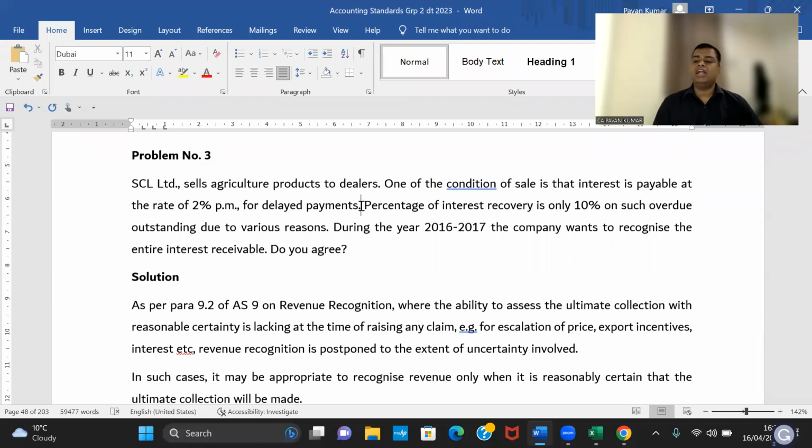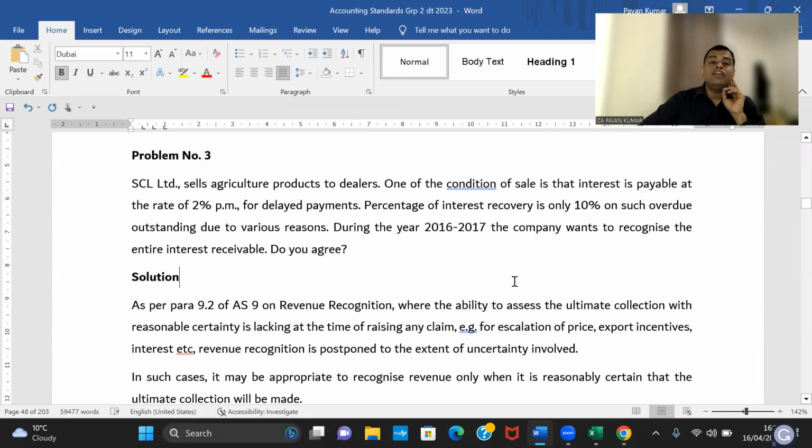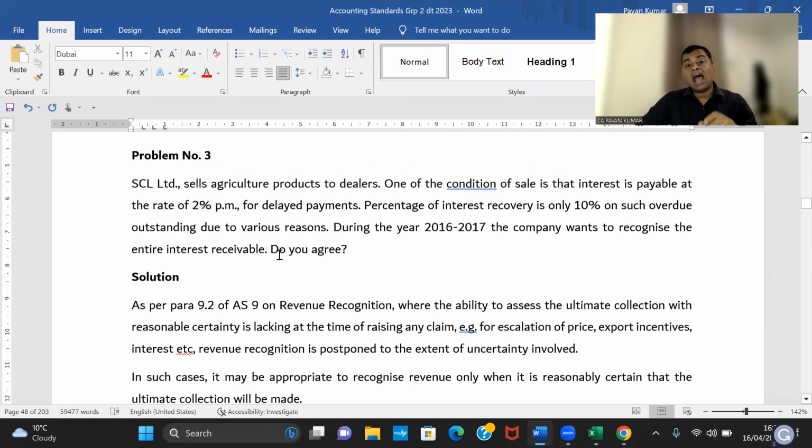Many people will come and say, hey, I couldn't pay the original amount only, how can I pay penalty and all? Take this original amount. You will take it because your recovery is only 10%. So better don't recognize any revenue out of this penal interest of 2%. These will be recorded as and when collected.